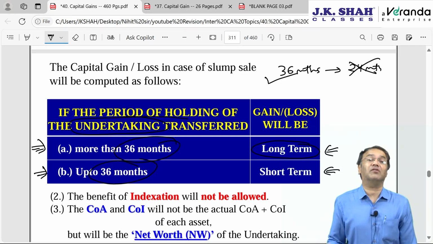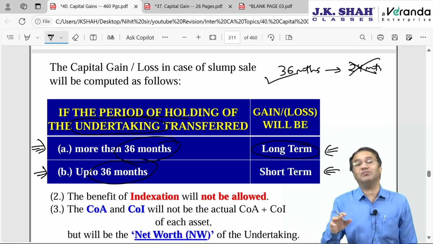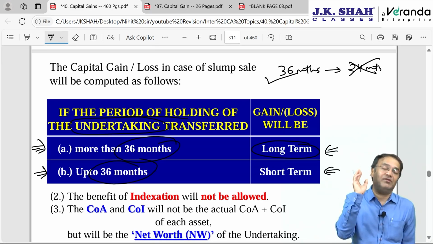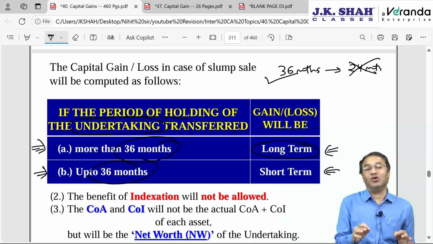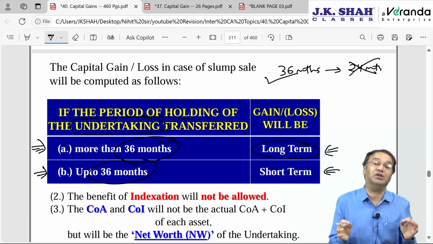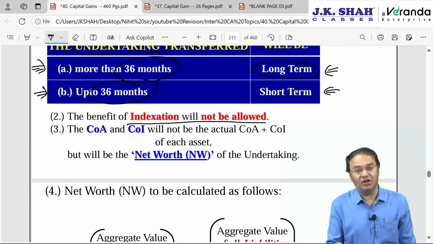But we have to see the period of holding of the whole undertaking, not of each individual asset. It's quite possible that some of the assets under the undertaking might be short term, recently acquired, and some assets might be very old, acquired 50 years back. Come what may, the gain or loss will be either long term or short term depending upon only one factor, period of holding of the whole undertaking. Indexation will not be allowed.